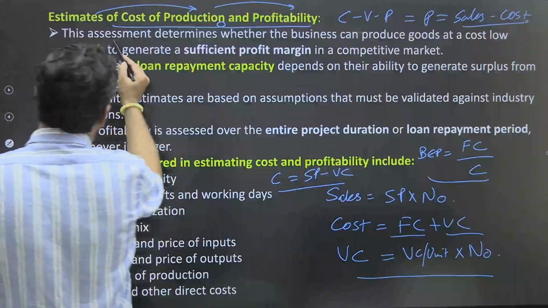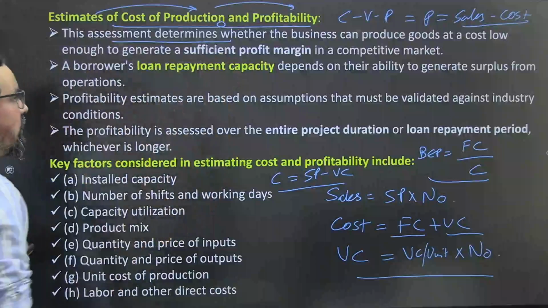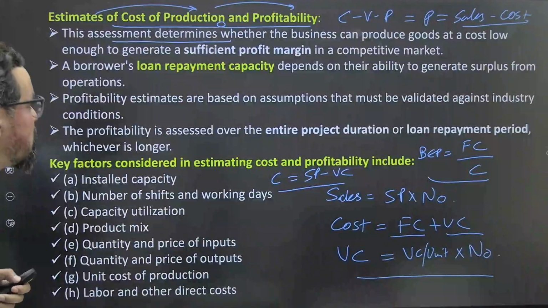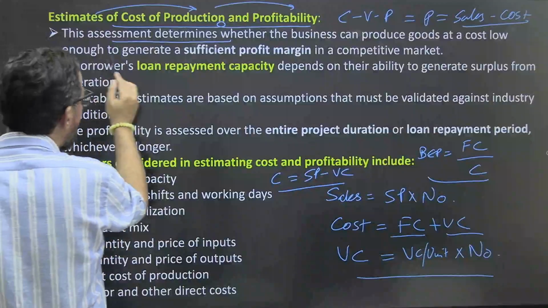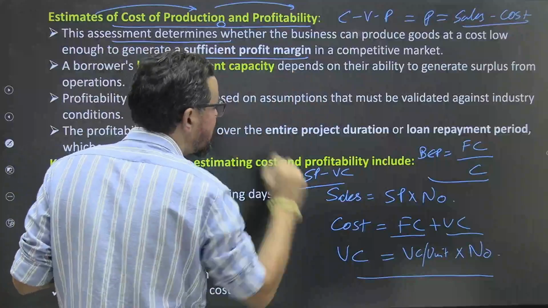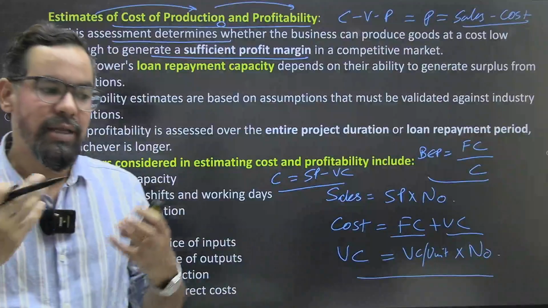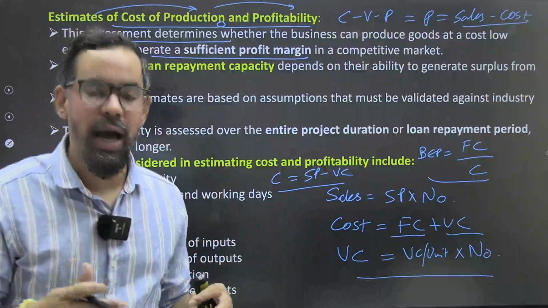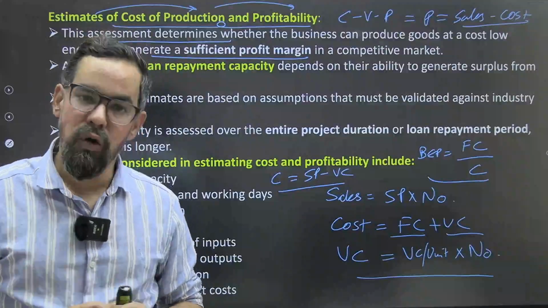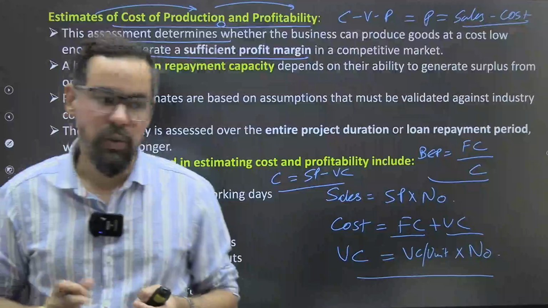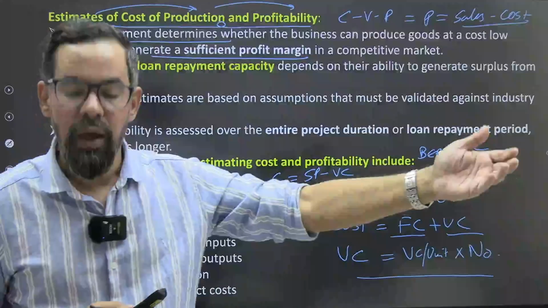So this assessment determines whether the business can produce goods at a cost low enough to generate sufficient profit margin in a competitive market. Basically the idea is, let's say if we are investing something, our overall average borrowing cost is 7% or 10%, our ROA should be higher than that.